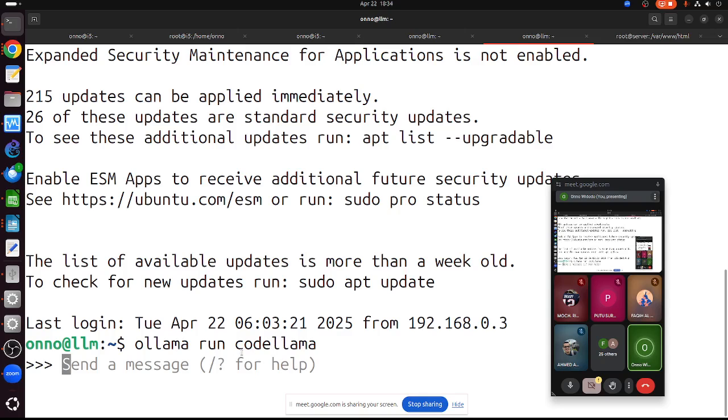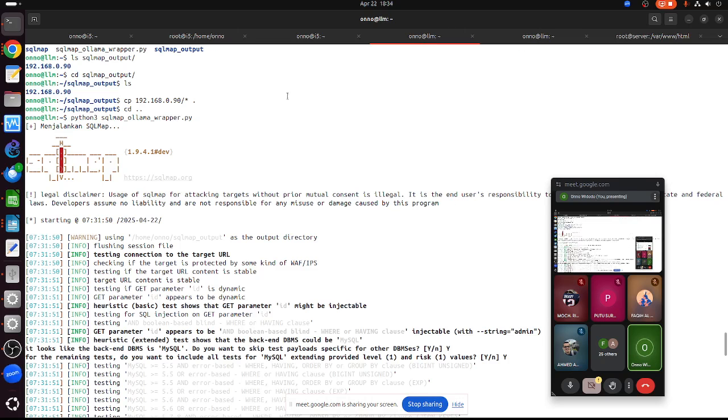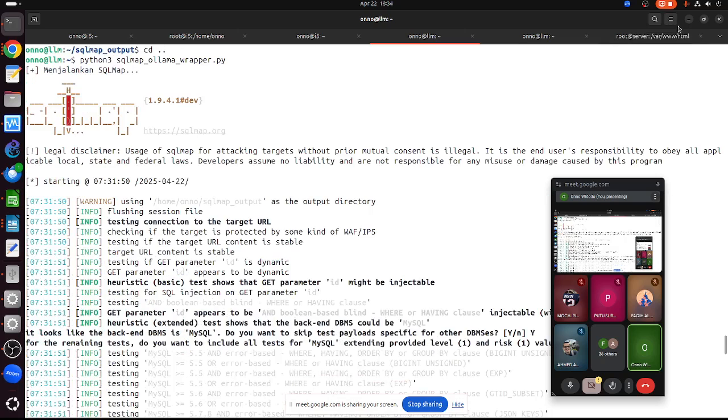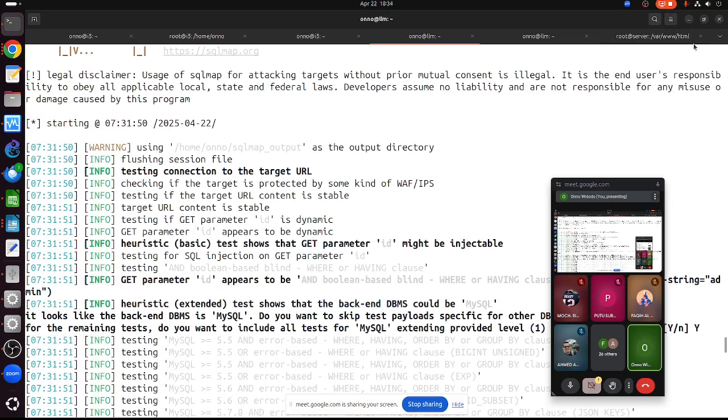Right now I run the model for coding. This is in one window, and then on another window here, now this is the trick. I run, let me make it bigger.